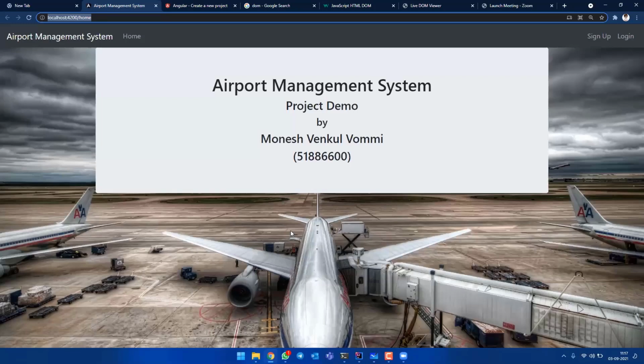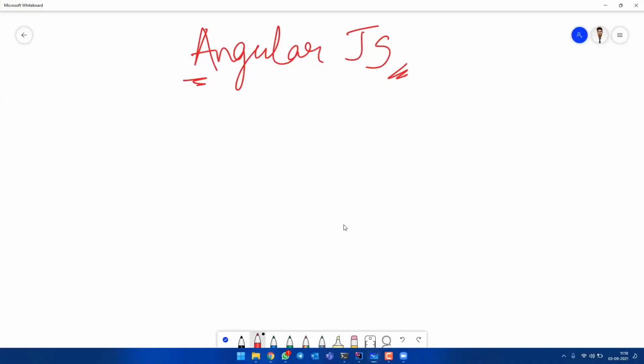The project looks like this. The front end and back end technologies of this project, AngularJS and Spring Boot, are very hot in industry right now. I will give the link. You can download it and play with it. Understand the code which I have written and try to implement similar projects from your side using the code. I'm giving complete rights on that. So that is what you will get from this seminar.